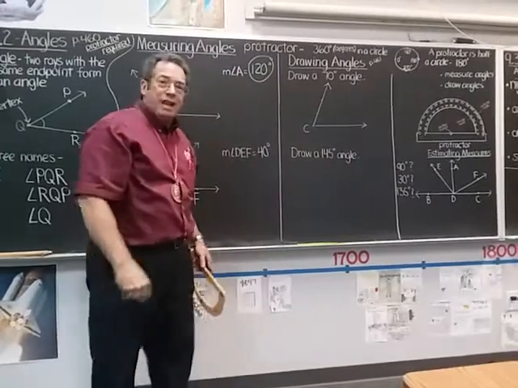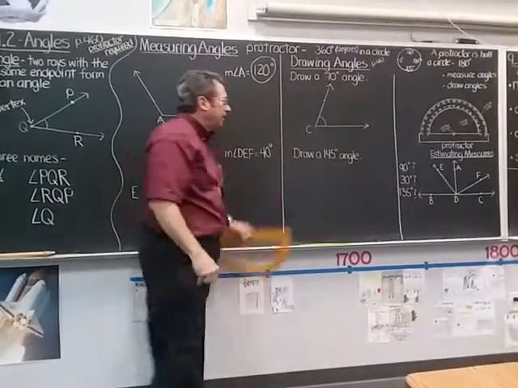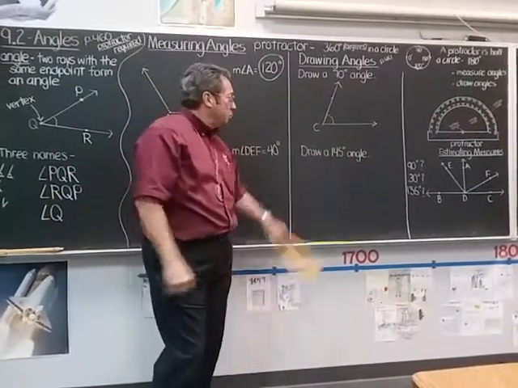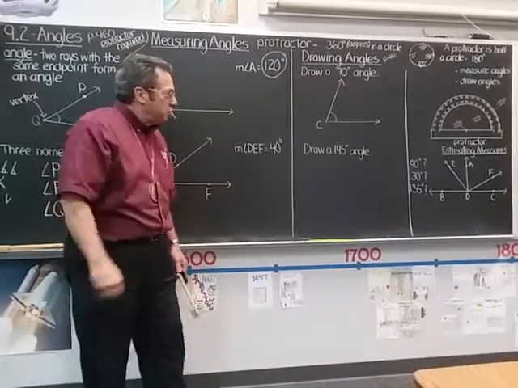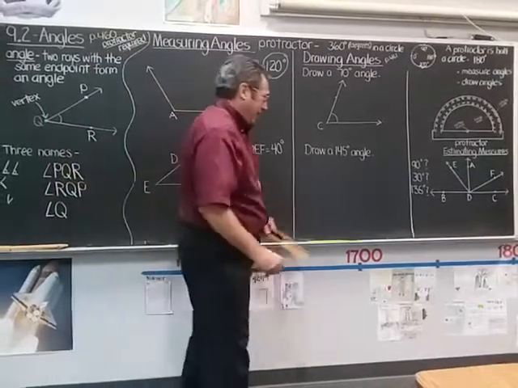And what is the measure of that angle? Well, as I just discovered, it's 70 degrees. But that's all you have to do. Just draw the angle, give it a name. Let's do this one. Draw an angle. One more thing we're going to do, two things we're going to do, and then that's it for today. Draw an angle of 145 degrees. A little hard, right? But not difficult.